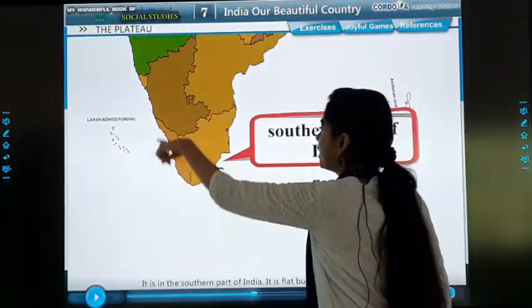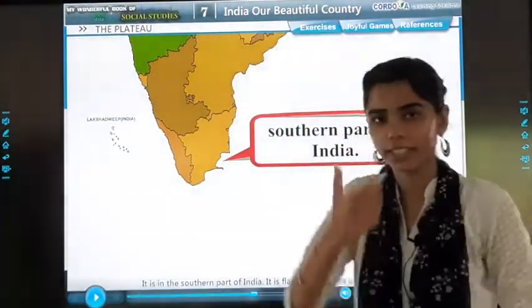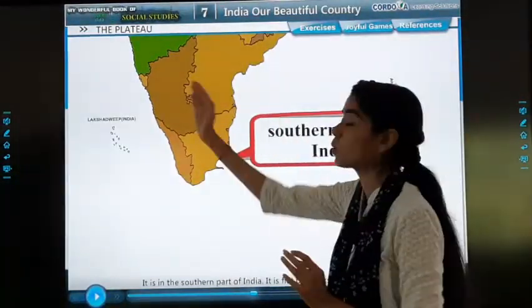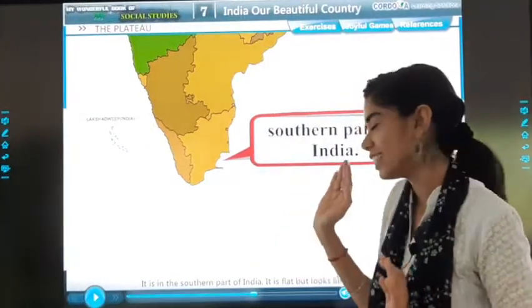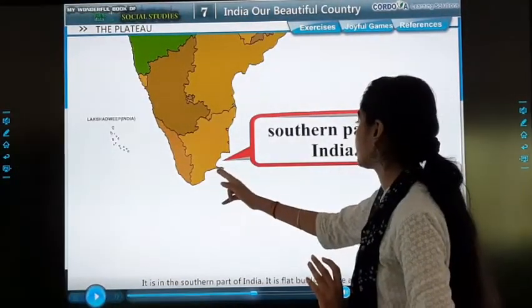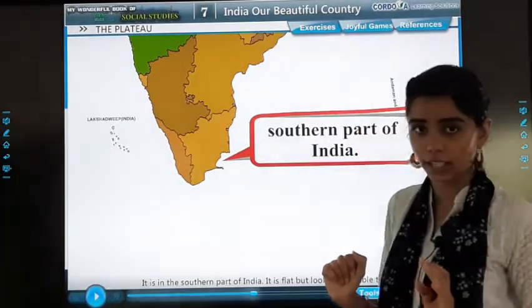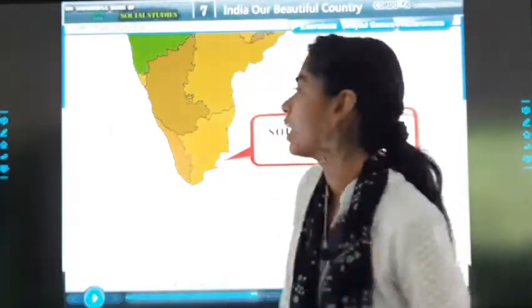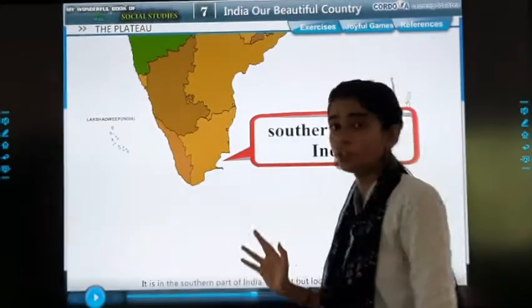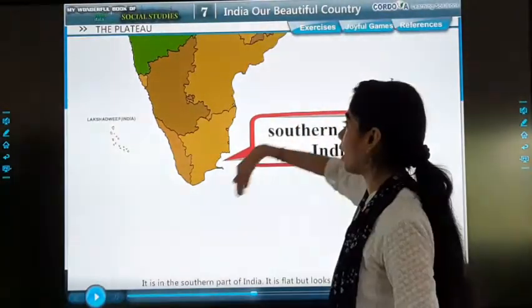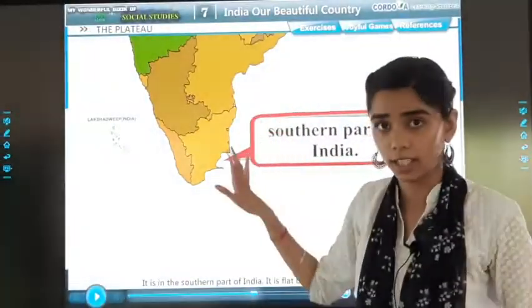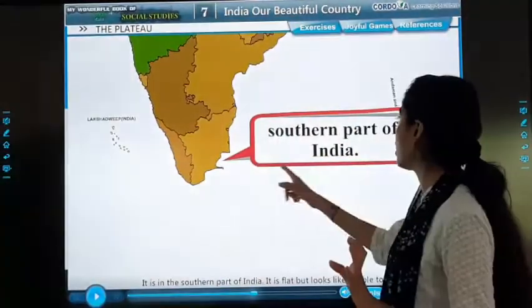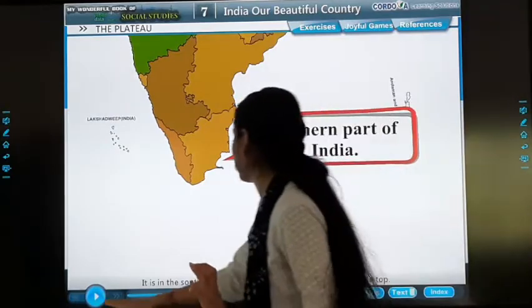See, this is the shape of an ice cream cone, isn't it? Triangular kind of cone. Cone का shape कैसे होता है? Yes, so this is the southern part of India. Now we have studied about the directions, isn't it? Now if you look at the map, you will see that this part is known as the South India. That is the southern part. Okay, so this is the southern part of India.